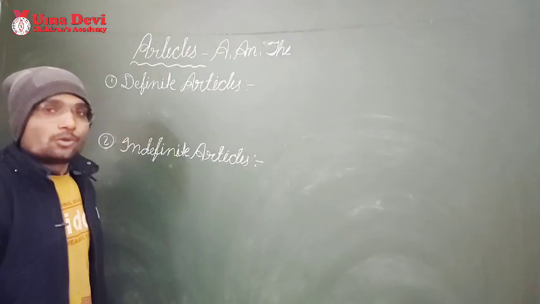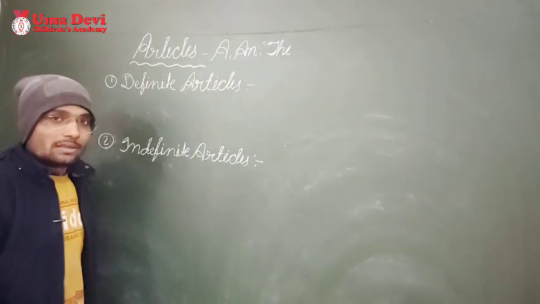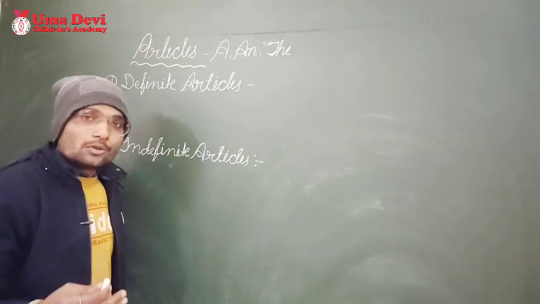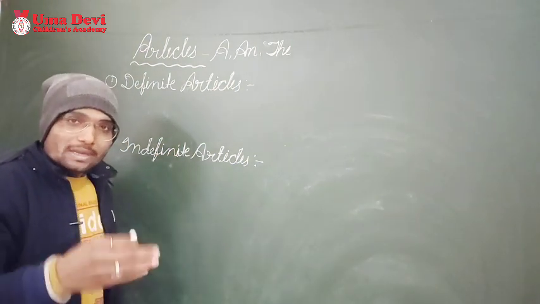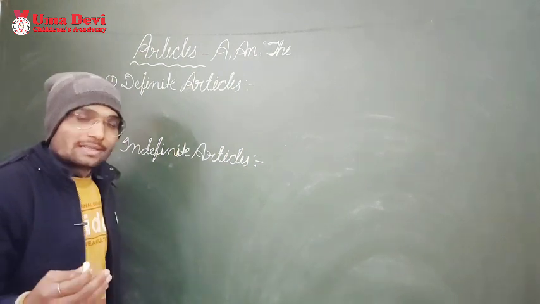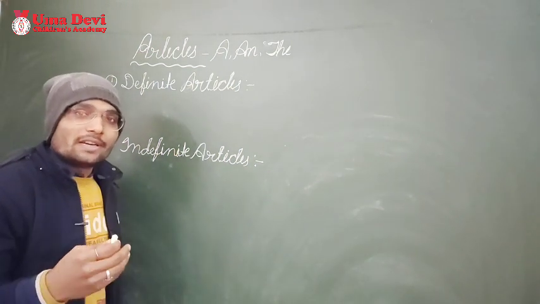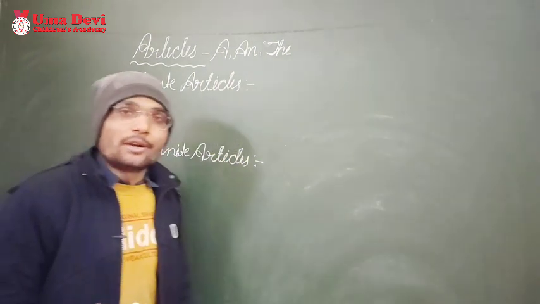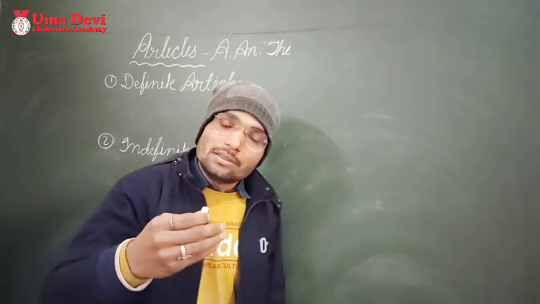Hello students, so today we are going to know about articles. So what are articles? We already have discussed. Articles are used to show a noun whether it is certain or uncertain, whether it is definite or indefinite. Okay, so there are three articles as we already know: a, an and the.